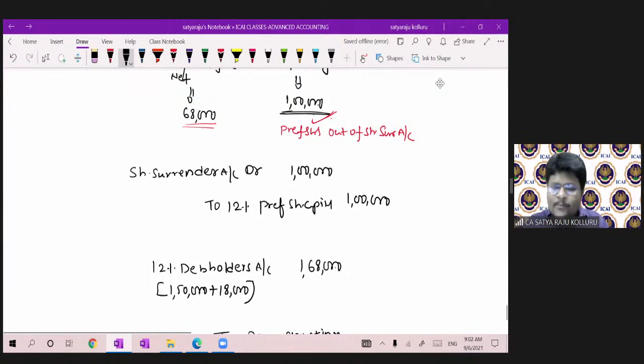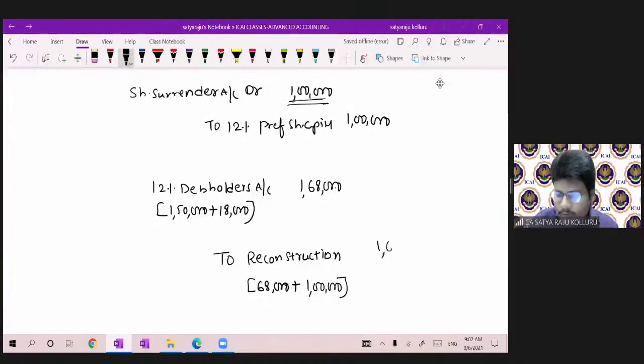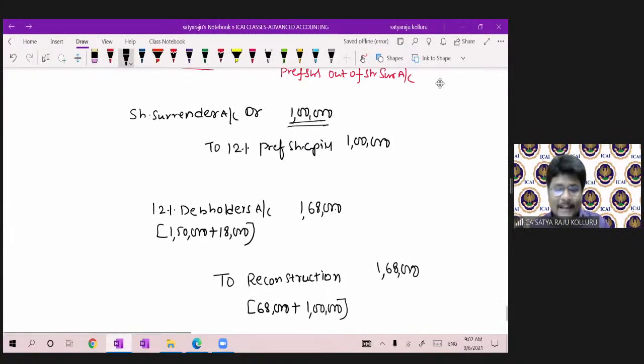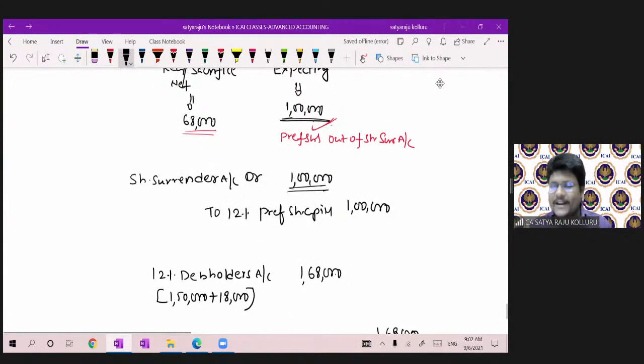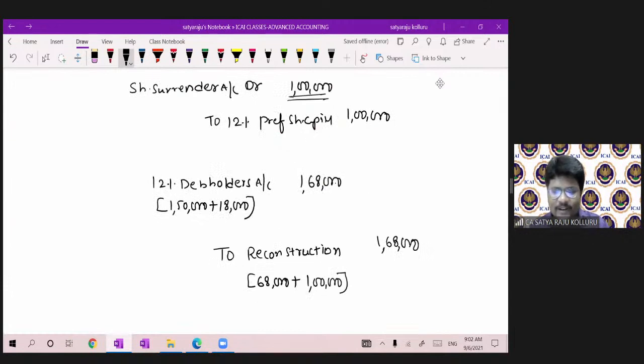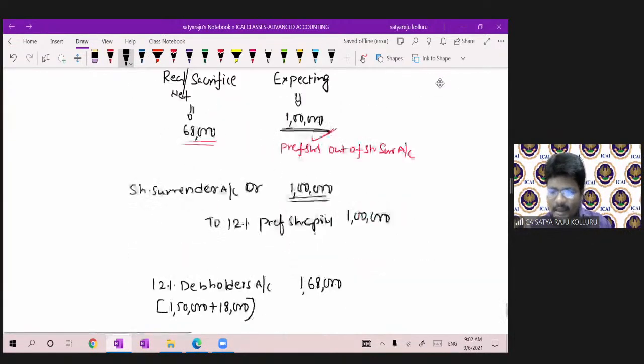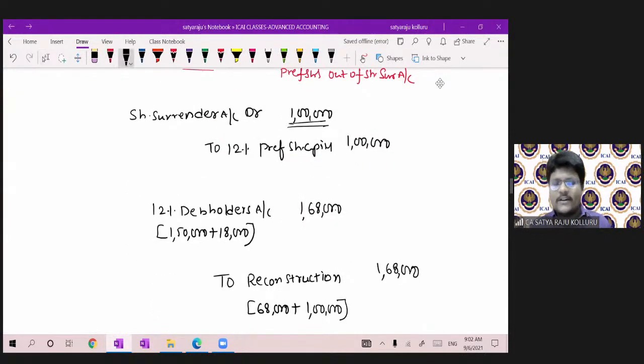Sir, to nullify the impact which was there under the share surrender, you have to transfer 1 lakh to the reconstruction account as well, making it 1,68,000. Again, I am repeating, guys. Sir, why are you splitting 68,000 plus 1 lakh surrender? The real sacrifice was 68,000. Plus, to nullify the impact of share surrender to the extent of the same amount, you should transfer to the reconstruction account, right? For that purpose, 1 lakh debit, 1 lakh credit, which makes 1,68,000.